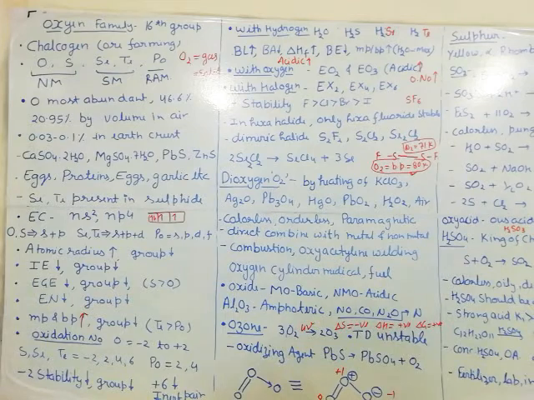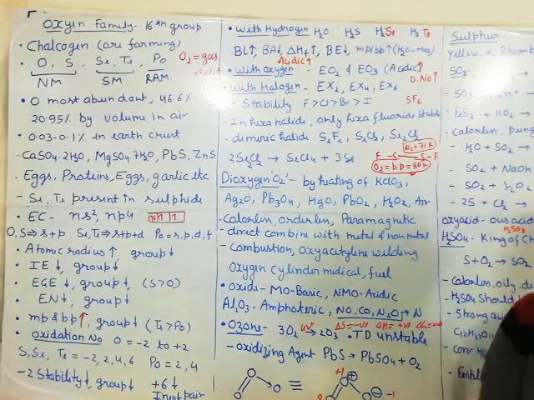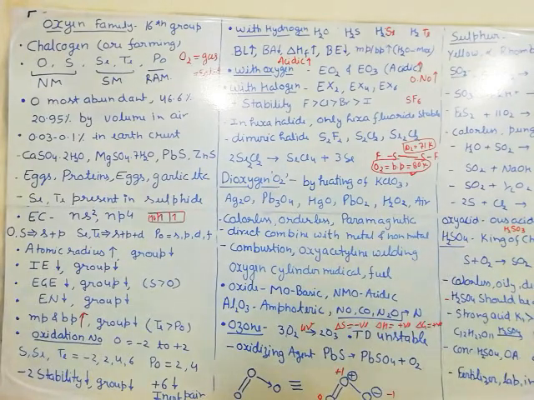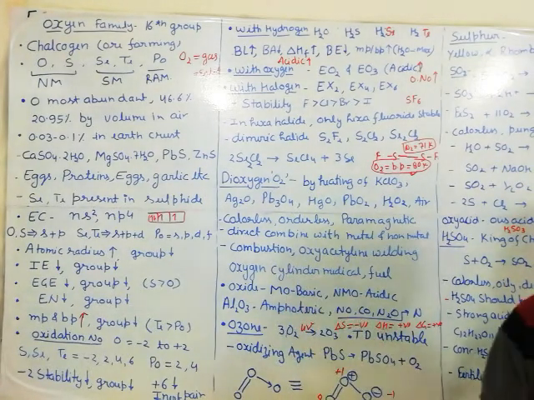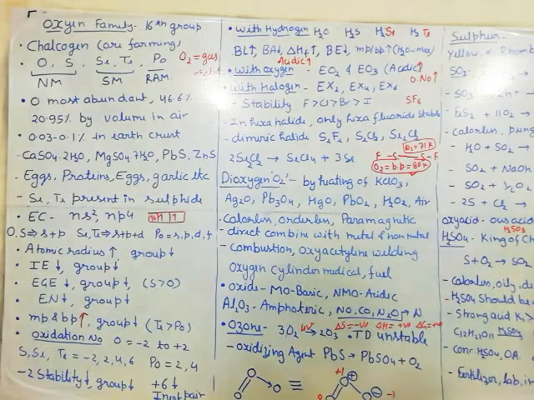So it combines with almost all metals except some noble metals like Au, Pt, etc., and non-metals, except some inert gases. Okay, and what are the uses of oxygen? Oxygen is used for combustion purposes. Whenever we are burning fuel, that is the combustion reaction. So to burn that, what do we require? We require oxygen gas.